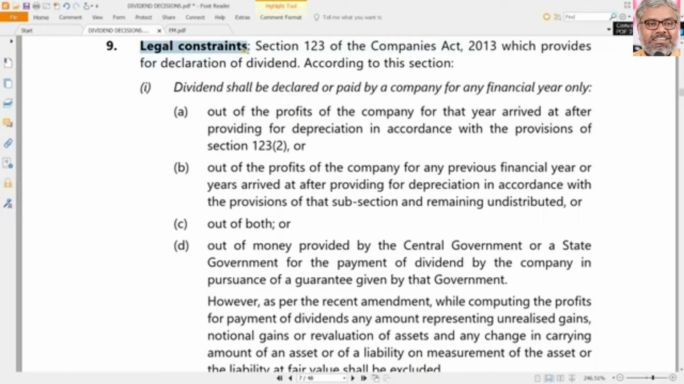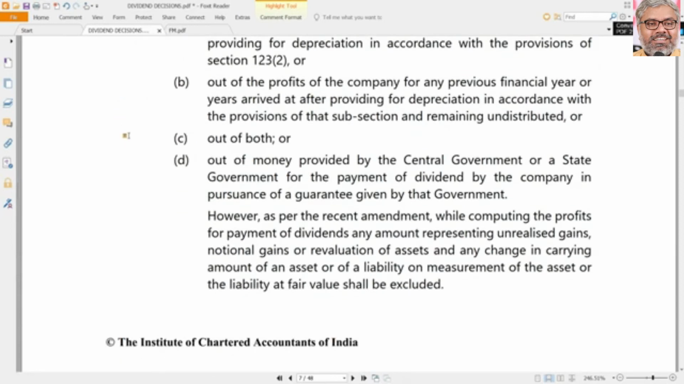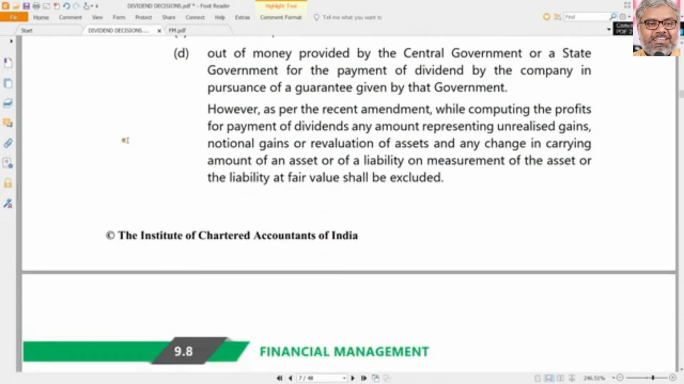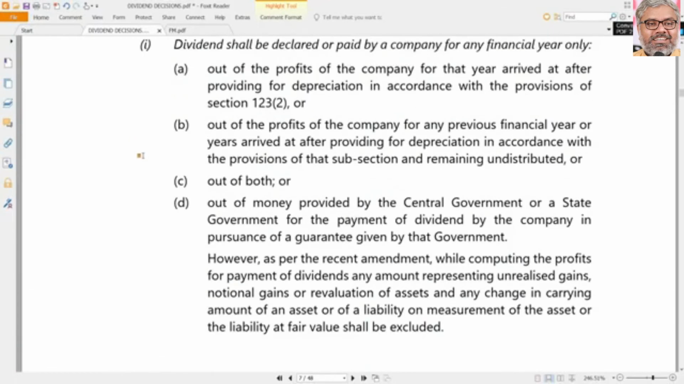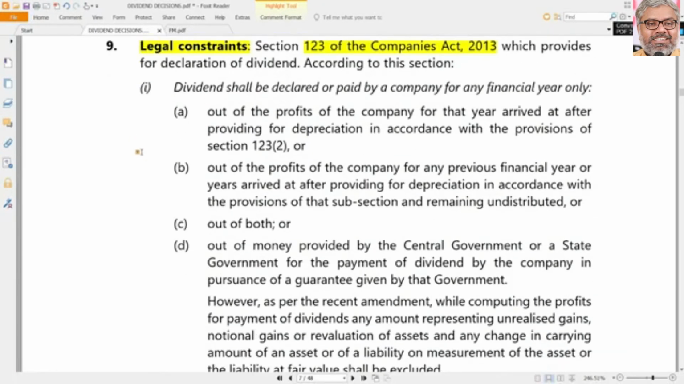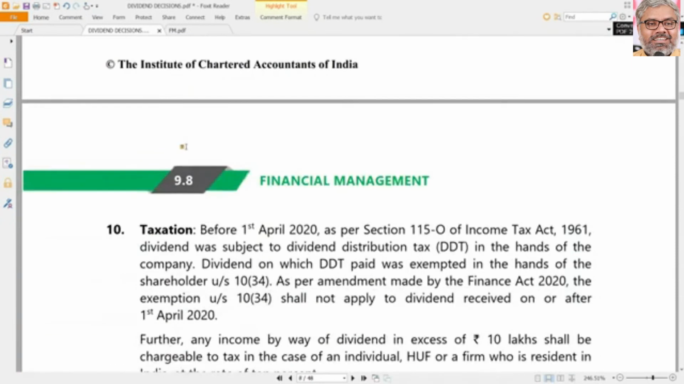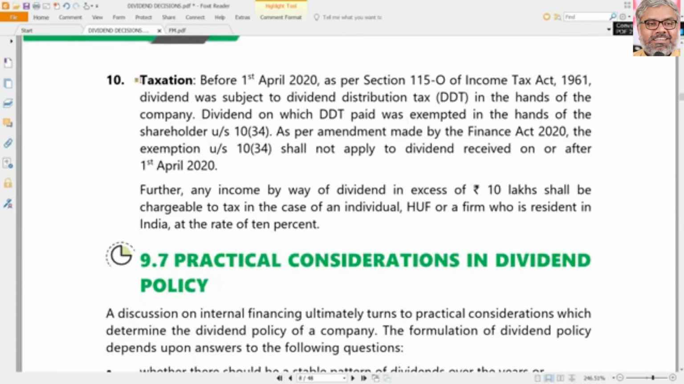And there are so many legal constraints. We don't need to go through them now in detail because you should already be knowing these things. Section 123 of the Companies Act has a lot of restrictions on the dividend. Dividend shall be declared only out of the profits of the company of the current year or of the previous years, but cannot be declared definitely from the capital profits. Like that, a lot of restrictions are there. These have to be followed by the company. They cannot just like that declare dividend according to their whims and fancies.